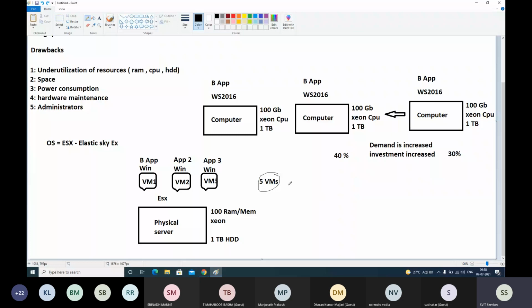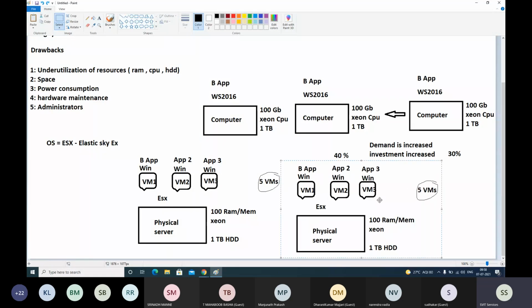Now totally you have 10 applications. We have 5 applications, right? Buy one more physical computer with one more ESX operating system, and now you make a total of 5 plus 5, 10 machines.